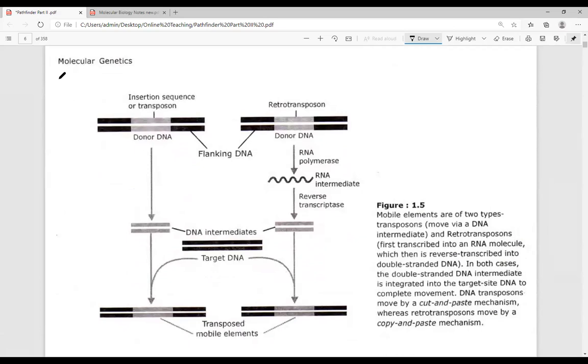Cut and paste mechanism of transposition, and this is referred to as the copy and paste mechanism. So this is the copy and paste mechanism, and the other one is the cut and paste mechanism. These are the two different mechanisms. There is the RNA intermediate. The RNA intermediate can get reverse transcribed to form DNA. The DNA will get inserted into a target DNA, and this is the transposed mobile genetic element which has been included.